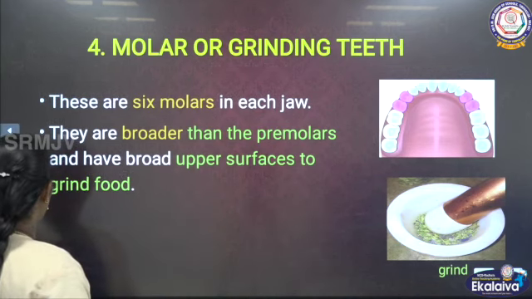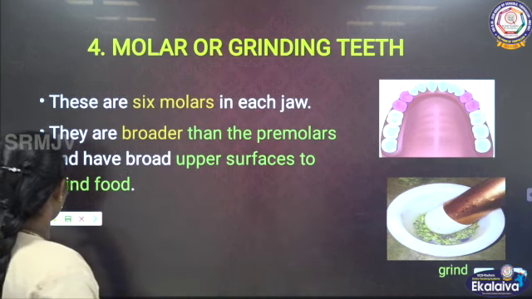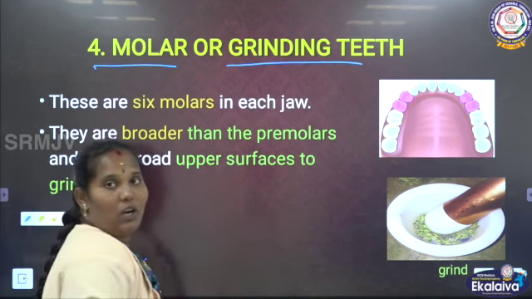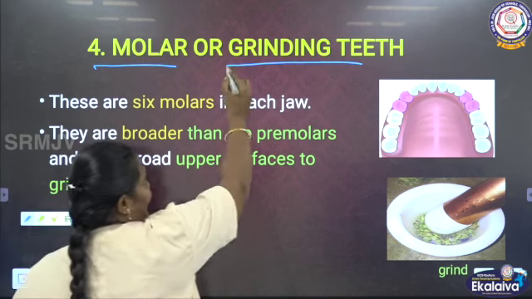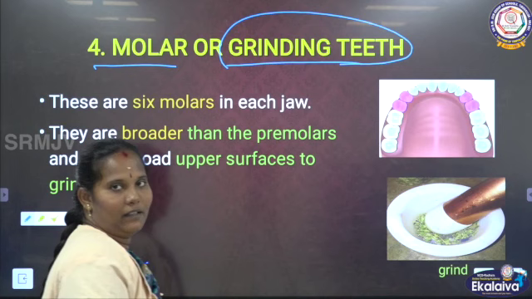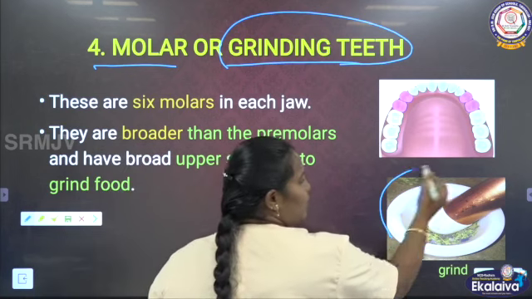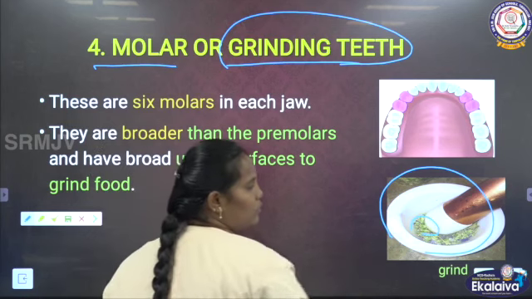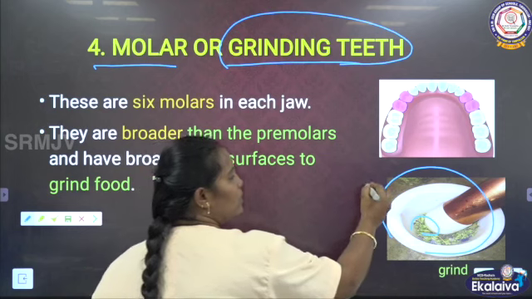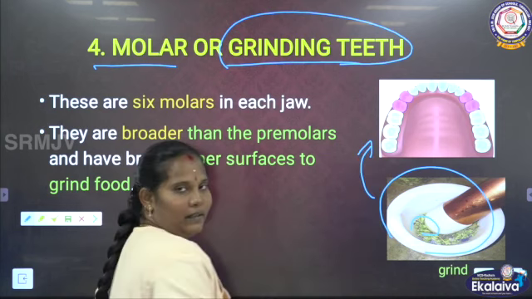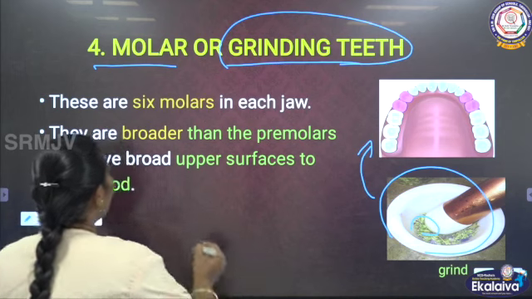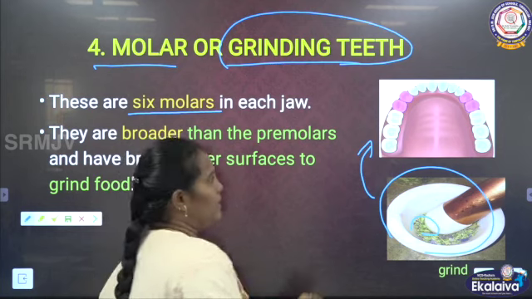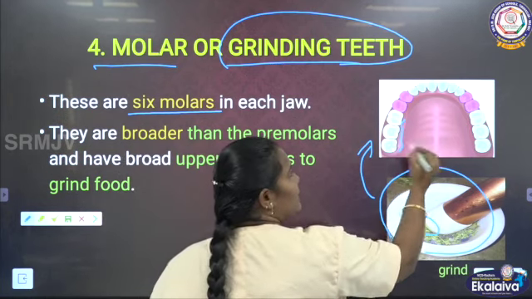Next one is the molar teeth. The last and final one is the molar teeth. The molar teeth are also called the grinding teeth. We know the mortar and pestle; the mortar helps to grind the food particles, and the molar teeth also work like grinding the food. There are 6 molars in each jaw. In the right side 3, and in the left side 3.